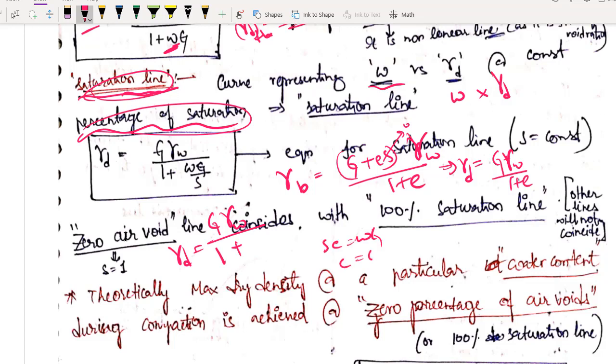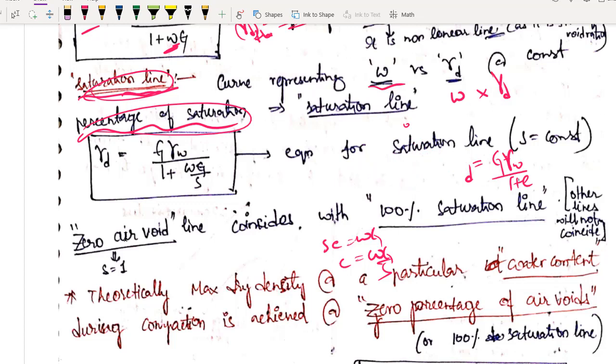So what is e? wG by S. So that will be wG by S. So like this I am modifying. For different water content you will be having different saturation. So for different saturation you will be having different dry density, or you can say dry unit weight, in this formula. Perfect so far? Everything is clear? I hope you will not make a mistake.